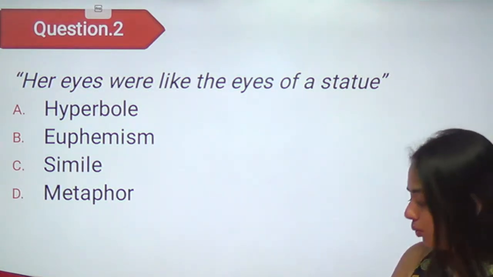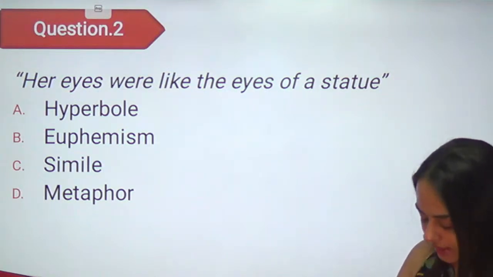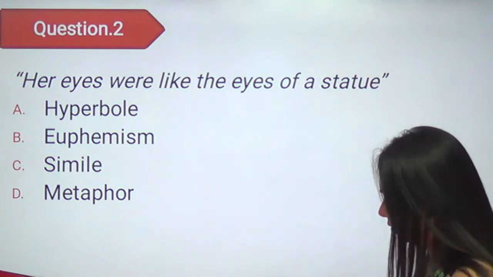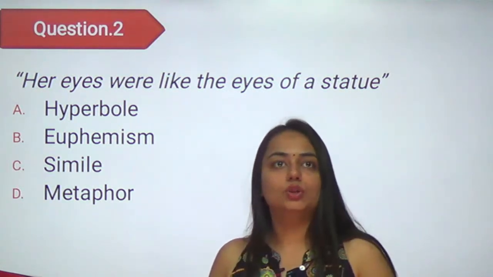Can you see the key word here, which will lead you to the right answer? Come on, let us see who's going to answer this one.